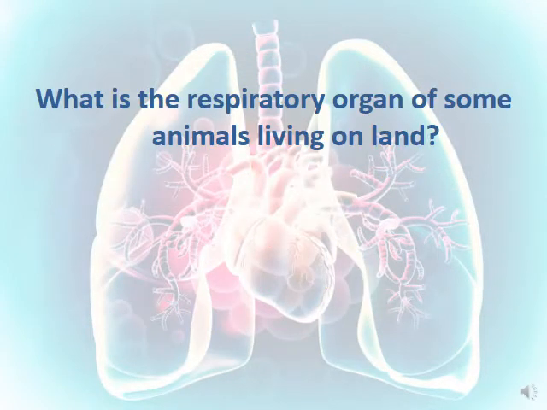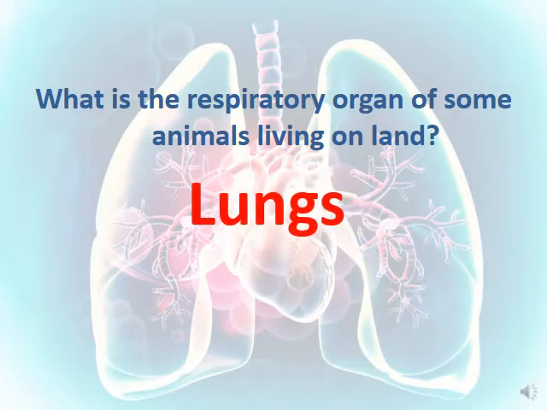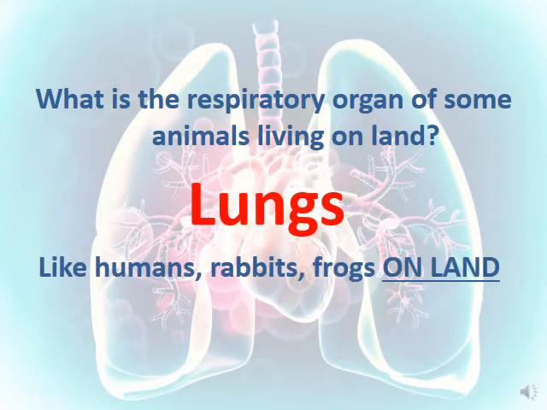So what is the respiratory organ of some animals living on land? Already you know this. It's called the lungs. Like humans, rabbits, and frogs, whenever they are on land. We're going to talk about frogs in the coming slides. So frogs that are on land, not in water, because as you know, frogs are amphibians.